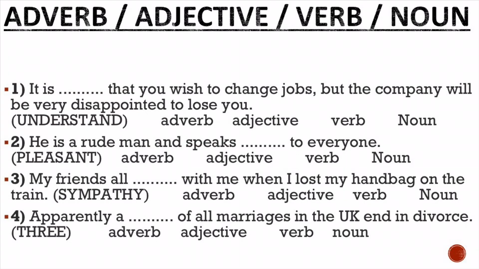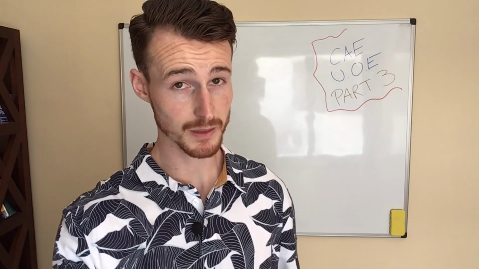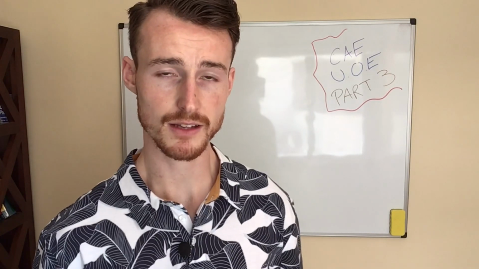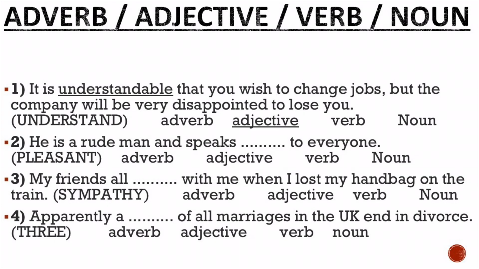Sentence 1. It is, we have the word understand, that you wish to change jobs, but the company will be very disappointed to lose you. Now remember, we have the verb to be. What goes after to be? An adjective, correct. So have a look now, which word would we need to use? Understand would be understandable. It is understandable that you wish to change jobs, but the company will be very disappointed to lose you.